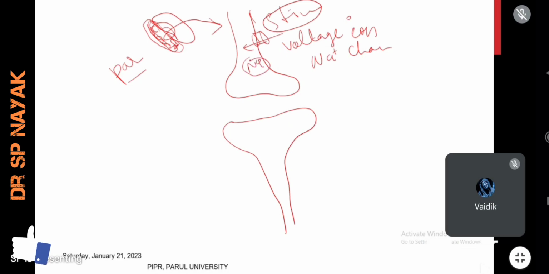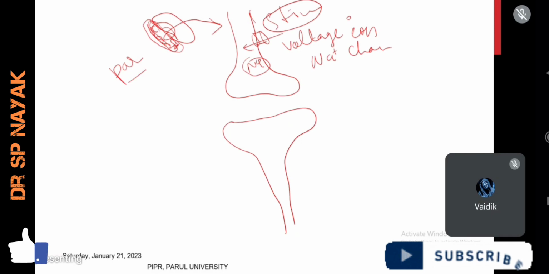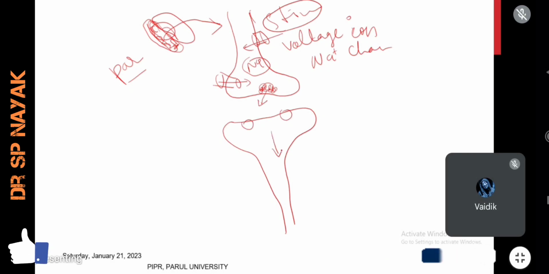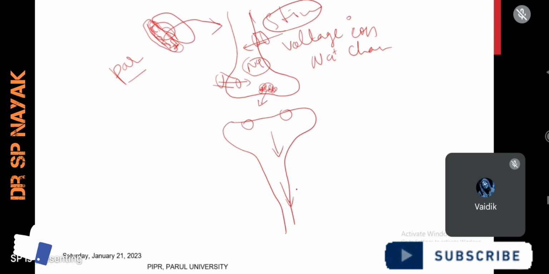When sodium enters inside, what will happen? Depolarization occurs. Then the calcium channels, which are called high voltage gated calcium channels, will be activated. Calcium enters, and glutamate, the excitatory neurotransmitter, will be released and fall on AMPA and NMDA receptors. It will stimulate the postsynaptic nerve and propagate the seizure to other organs, causing convulsion.